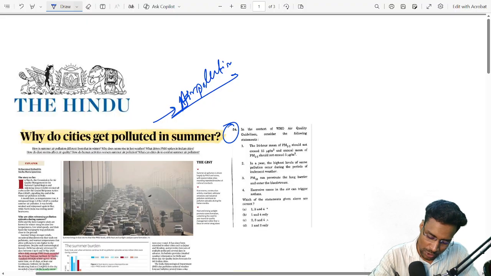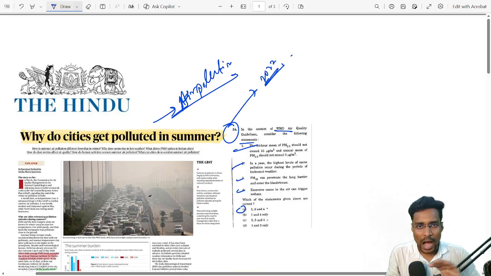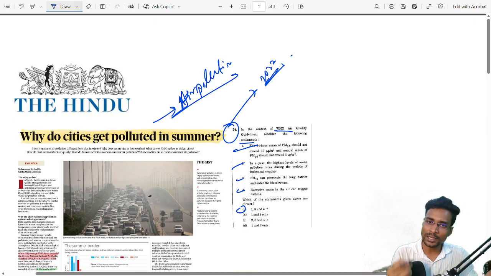Question number 54. This question was asked in the 2022 prelims examination. In the context of WHO air quality guidelines, consider the following statements. There are 4 statements, 1, 2, 3, 4, and there are 4 options A, B, C, D. Right now I am not going to show how to solve this question and what is the correct answer, but at the end of the lecture I will show you how to solve this type of question in the actual exam environment, right? But see the theme at first.